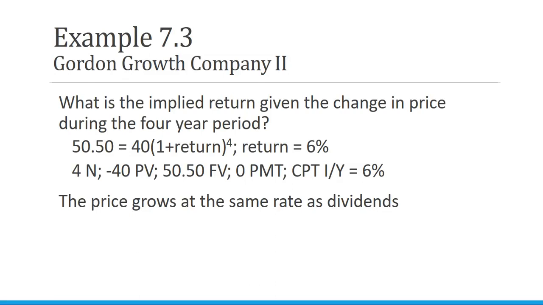What is the implied return given the change in price during the 4 year period? So the price grows at the same exact rate as dividends. If we look at $50.50 equaling 40 times 1 plus the return to the 4, we get a return of 6%. Or if we put it into our calculator and we're looking for the return, we find that the price grows at the same exact rate as dividends.